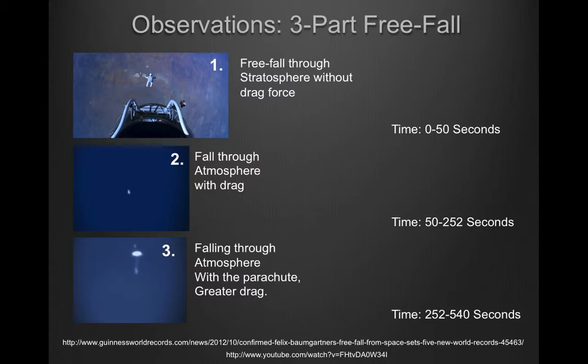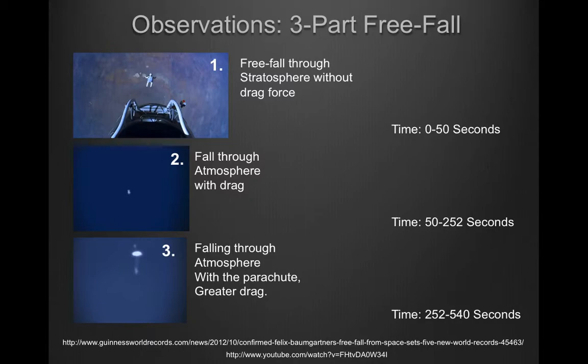Here I observed that Felix's freefall has three parts to it. The first part, which lasts 50 seconds, is when Felix is free falling through the stratosphere without drag force. The only force acting upon Felix is a gravitational force. The second part of his freefall lasts from the 50 seconds until 4 minutes and 20 seconds. Here is where Felix approaches the atmosphere and drag comes into play.